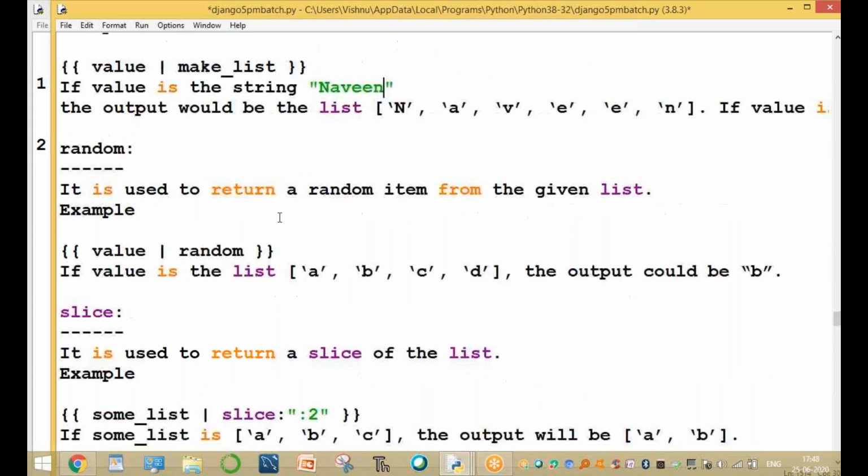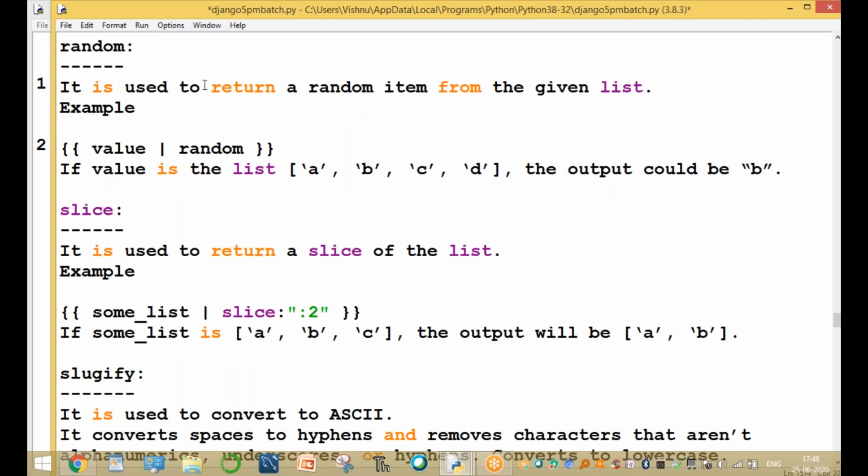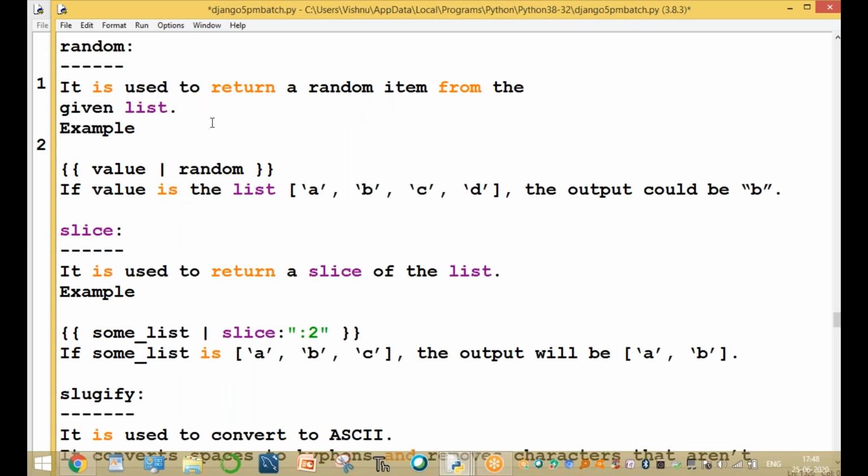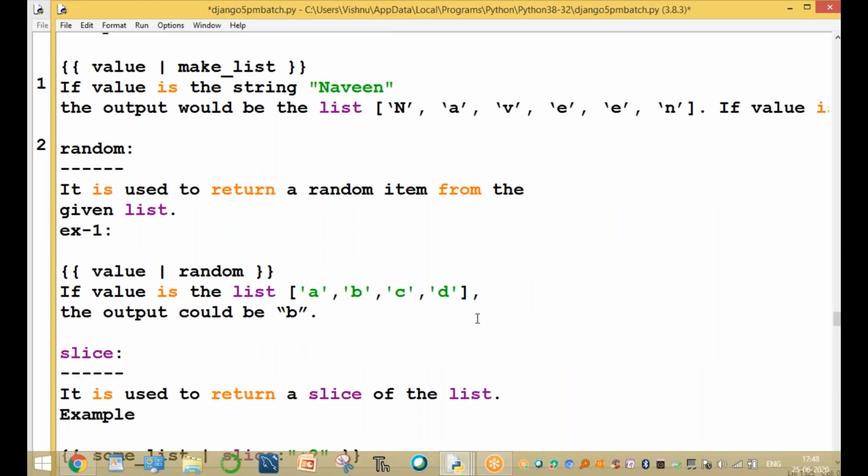Next, random. It displays a random item from the given list. Here the random item is picked from a list of values: A, B, C, and D. If these are the list of values, the output will become any random value from them.